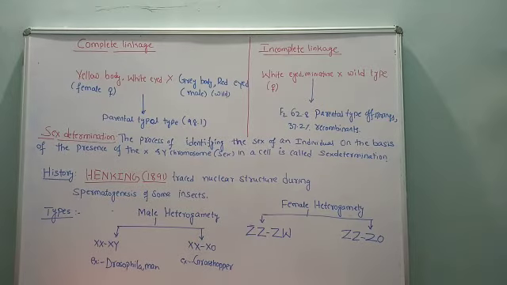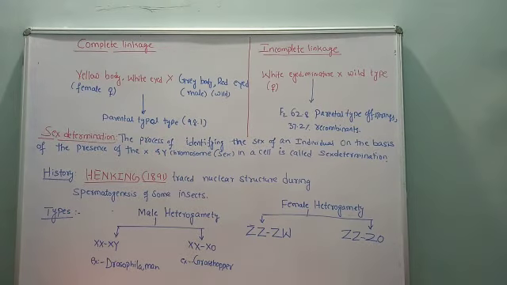Sex determination is the process of identifying the sex of an individual on the basis of the presence of the X and Y chromosomes in a cell. Here we identify whether the organism is male or female. On what basis do we identify the individual? We identify it based on the type of sex chromosome present.